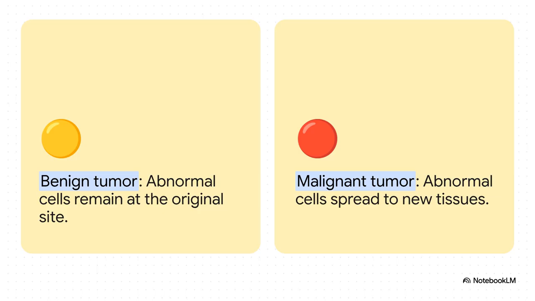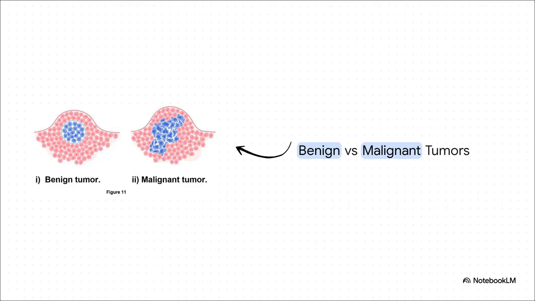However, if those abnormal cells gain the ability to spread to new tissues and start impairing the functions of one or more organs, well then, it becomes a malignant tumor. And an individual with a malignant tumor is said to have cancer. As you can see in this stark visual, in a benign tumor, the mass is totally contained, just wrapped neatly in its original location. But a malignant tumor is aggressive. The abnormal cells literally break out, invading the surrounding healthy tissue, totally ready to spread their unregulated division elsewhere in the body.